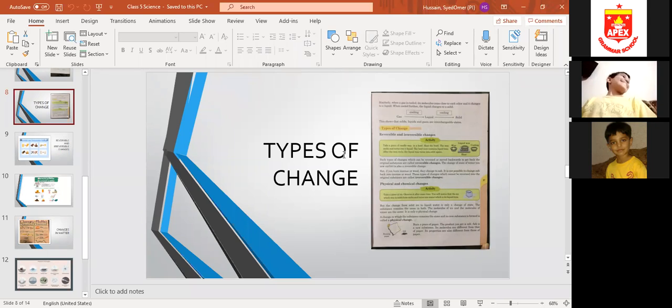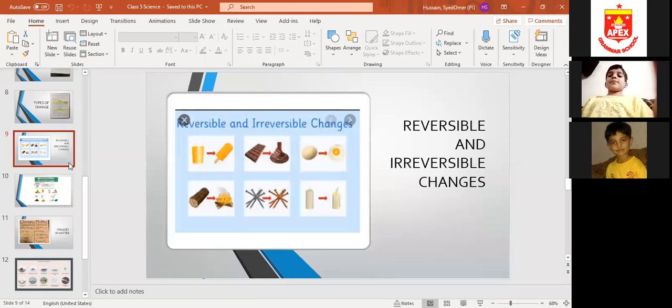Okay, now there are two types of changes: reversible and irreversible changes, and physical and chemical changes. So reversible and irreversible changes. What are reversible and irreversible changes?